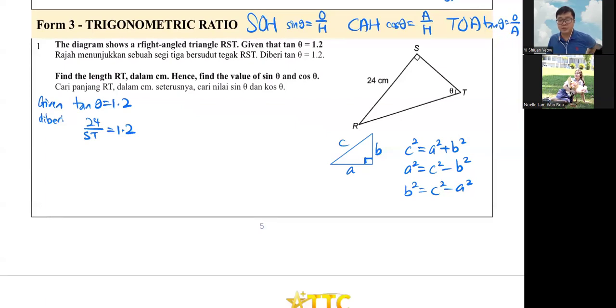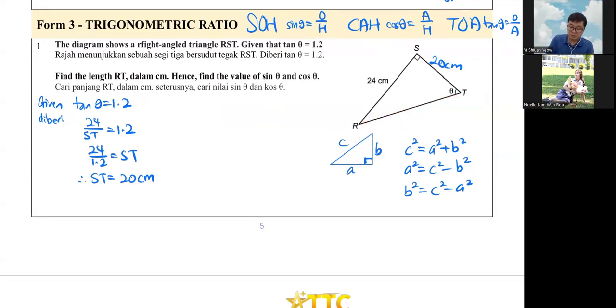I think I mentioned this just now already. So ST is 24 divided by 1.2. Therefore ST will be equal to 20. Yeah, 20 cm. So here is 20 cm. Okay, after you know that, which is the information you got from tangent theta, you can actually find length RT now.